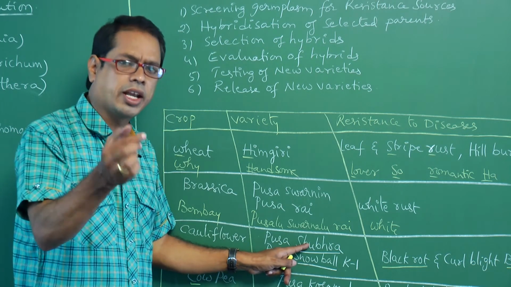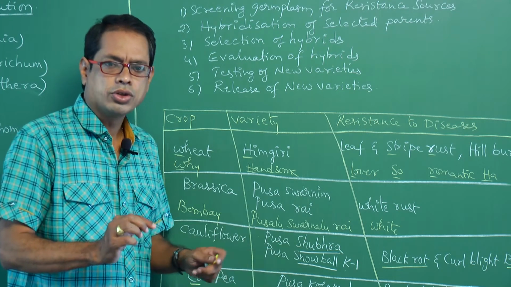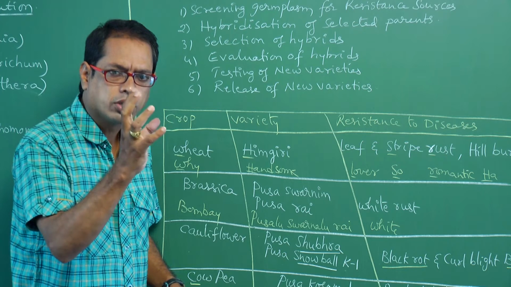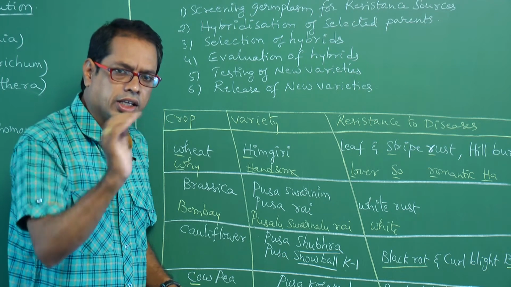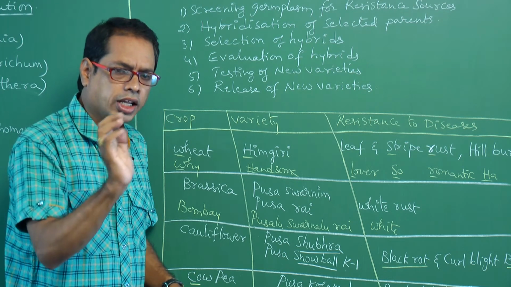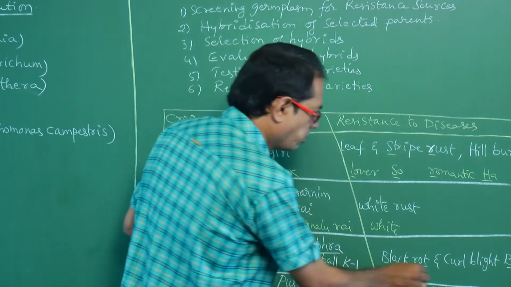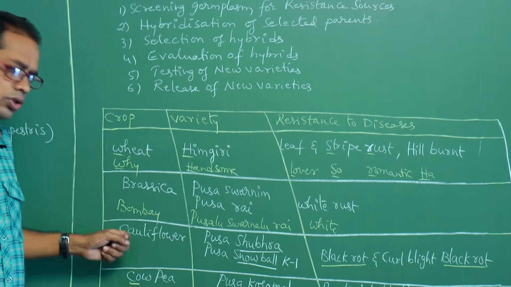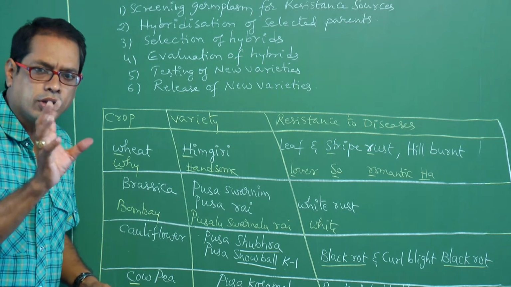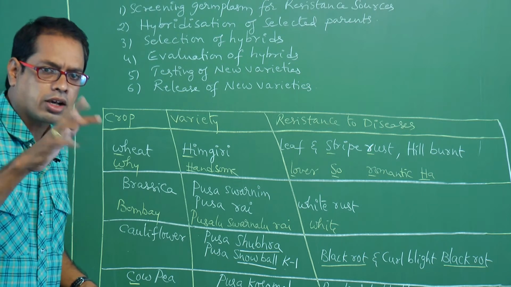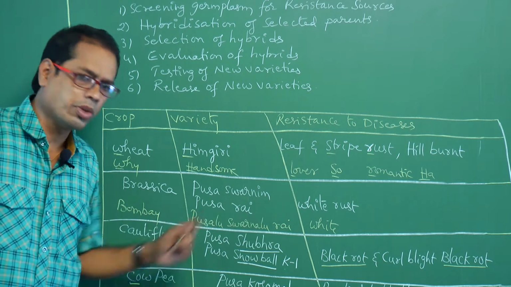Subra, the name of the person, like that you have to remember. So cauliflower looks like snowball, Subra cleaned, and black rots gone. Like that you have to remember.